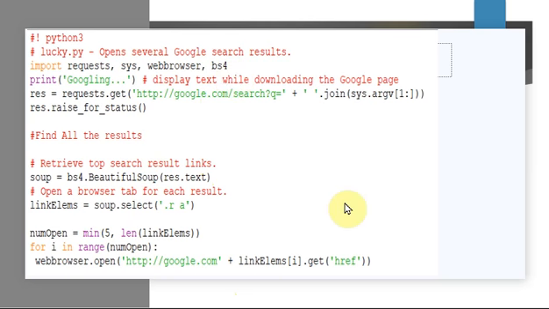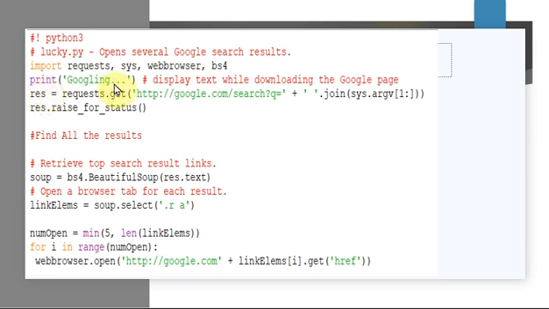Okay, so we'll just see this particular program. What is this program going to do? Instead of you going to google.com and giving some keyword that you want to search, and after that clicking and opening it in a browser, we will have the script which is going to do that task for us.